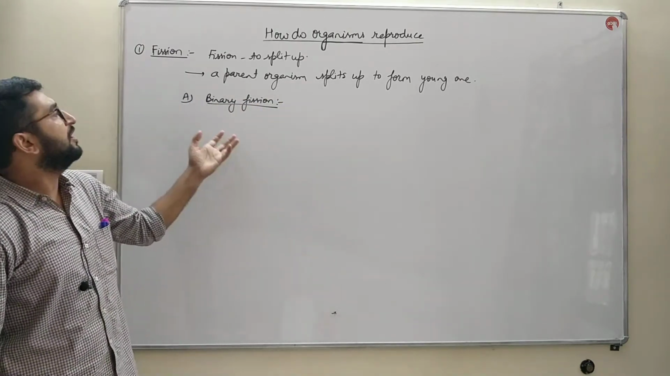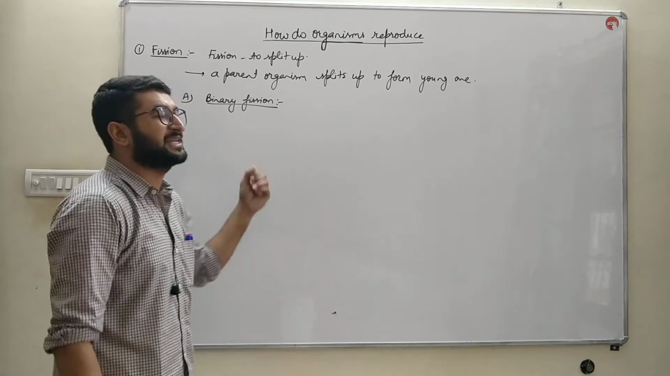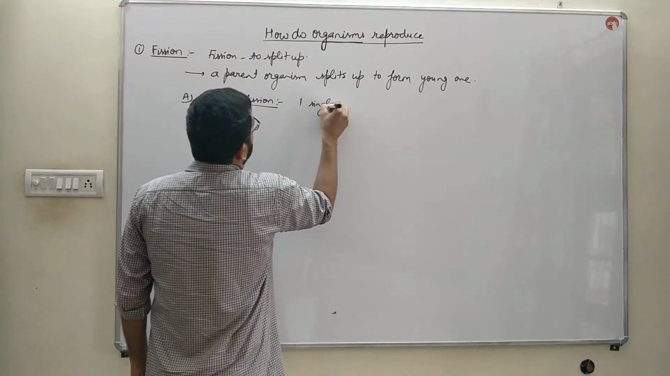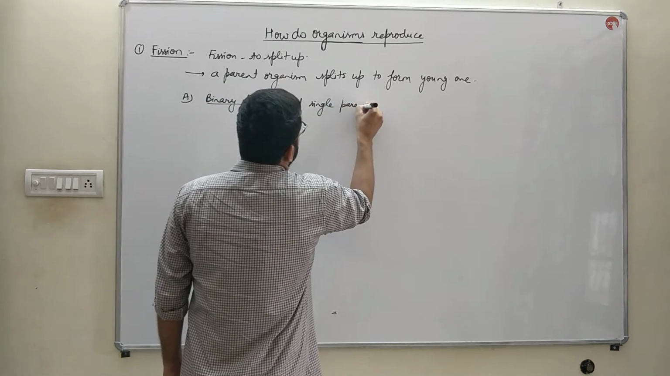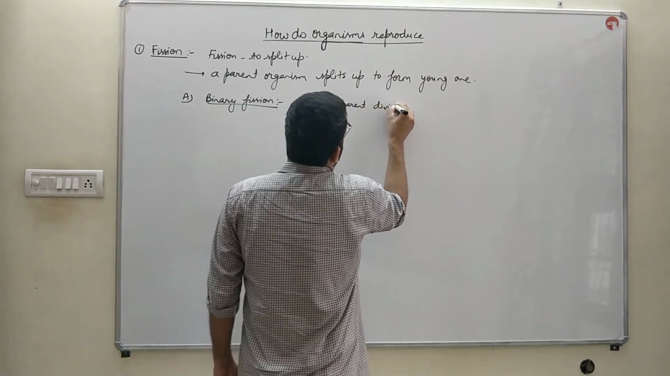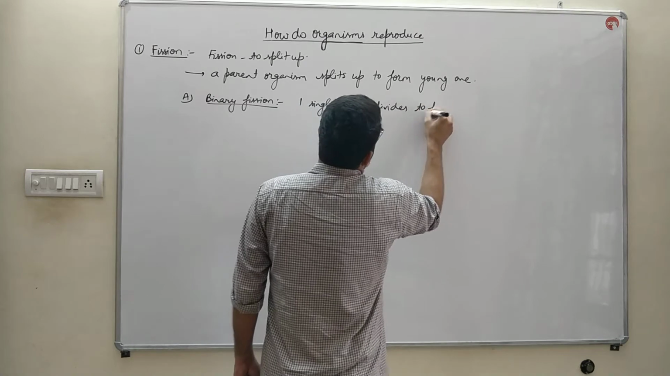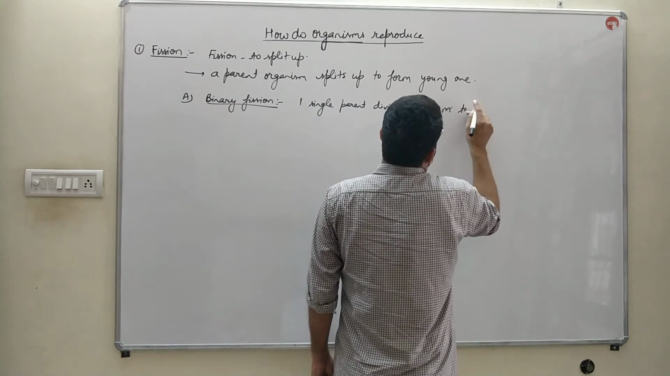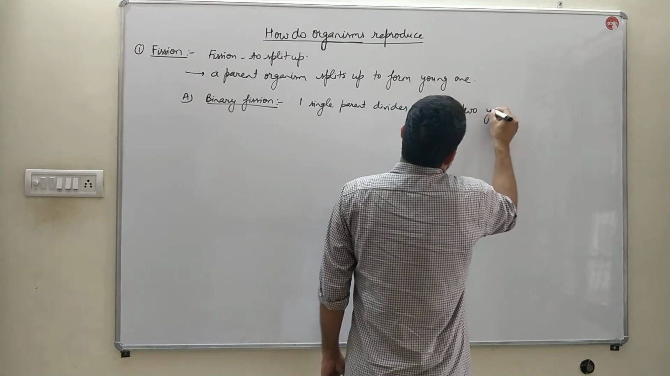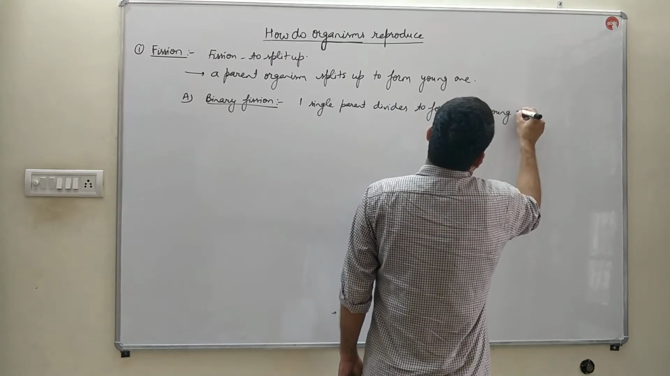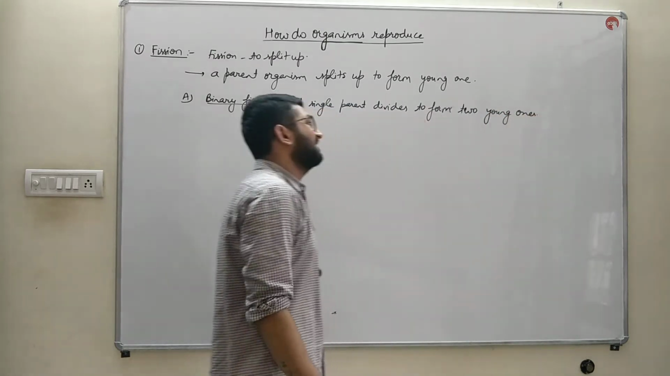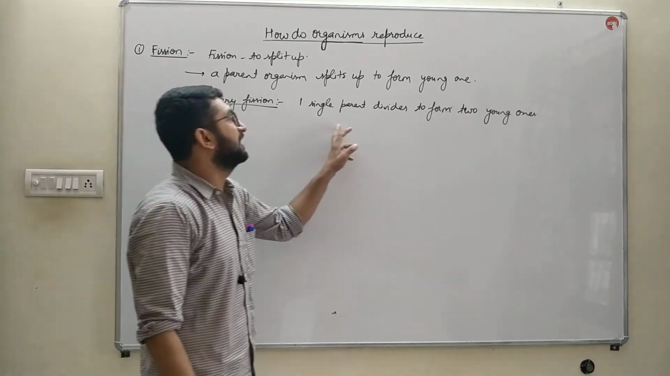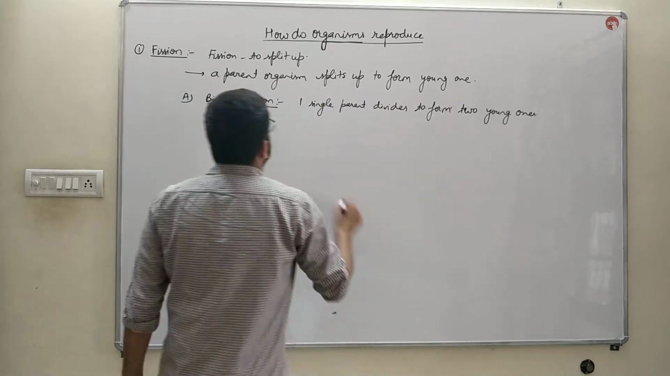The mode of asexual reproduction in which a single parent divides to form two young ones, that mode of reproduction is known as binary fission. The mode of reproduction in which a single parent divides to form two young ones. Second,